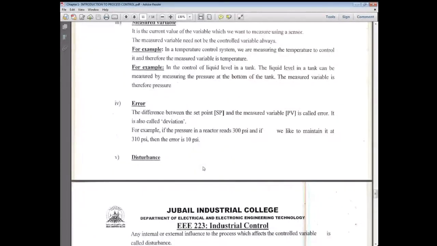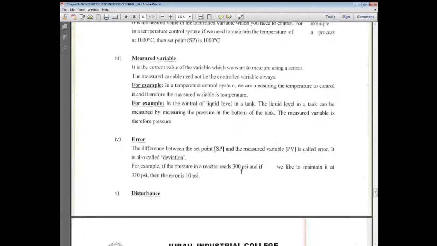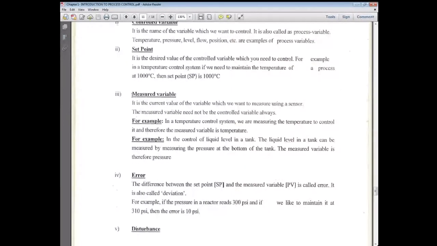Disturbance and measured variable. The measured variable is something you are measuring with the sensor. That is the PV, process variable, measured variable.